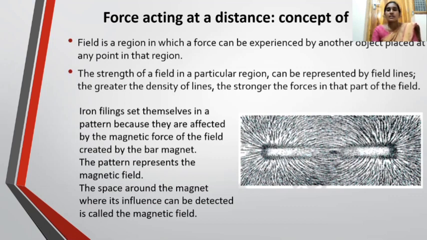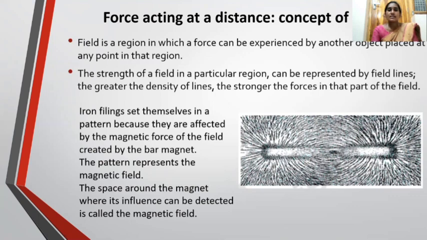The strength of a field in a particular region can be represented by field lines. We see these field lines in this picture. The greater the density of lines, the stronger the force in that part of the field. We observe this picture. In some places, the magnetic lines are very many, and in some places they are less. Where the magnetic lines are more, there the strength of the magnet is more.